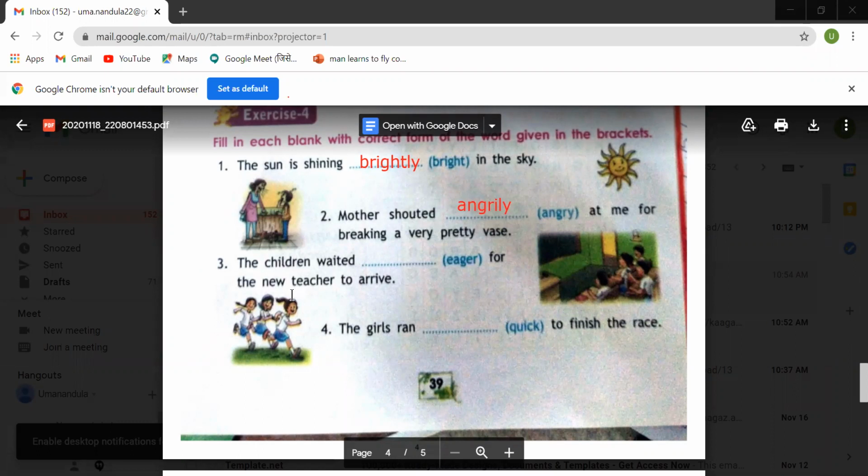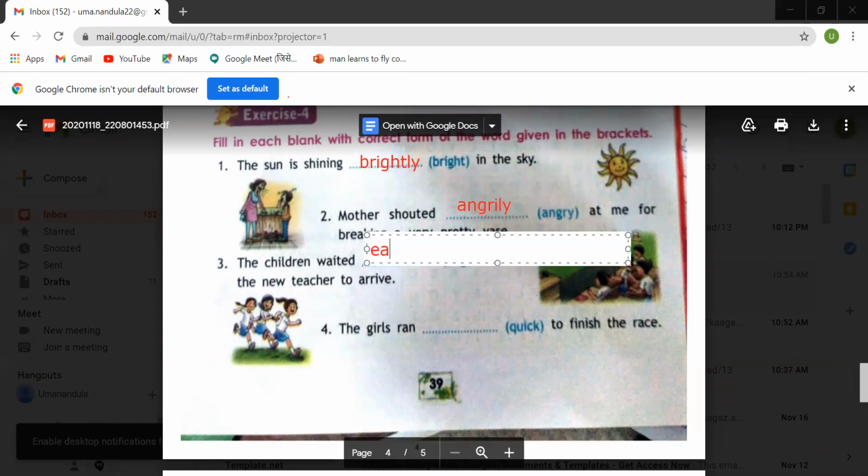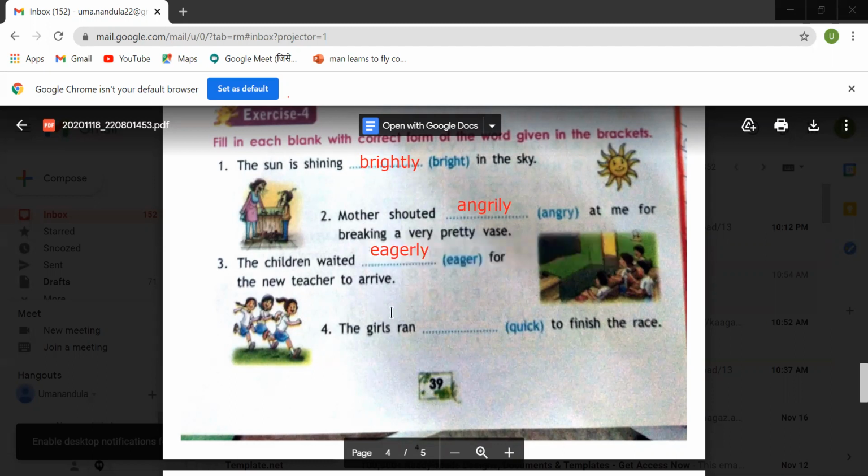The children waited dash for the new teacher to arrive. The children waited eagerly. Eagerly means very curiously. They were waiting for the new teacher. The girls ran dash to finish the race. How did they run? Quickly. Add ly to it. So these are all adverbs of manner, children.